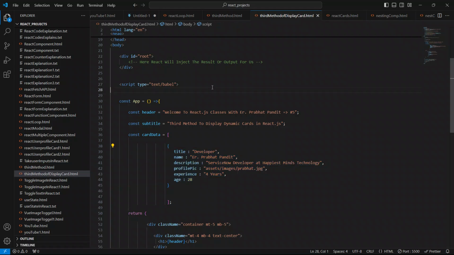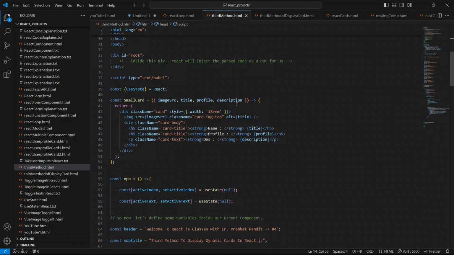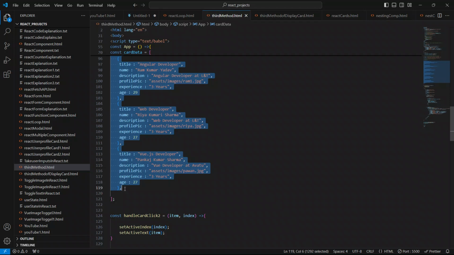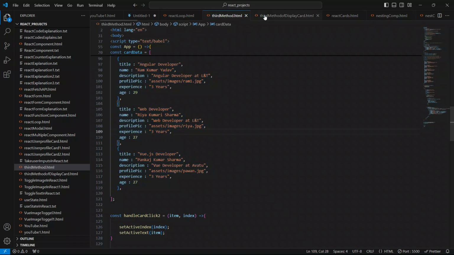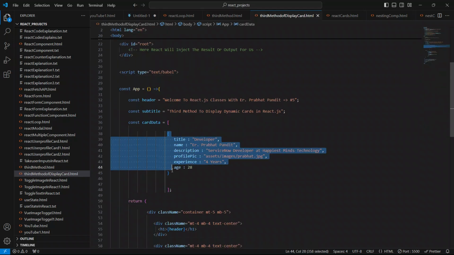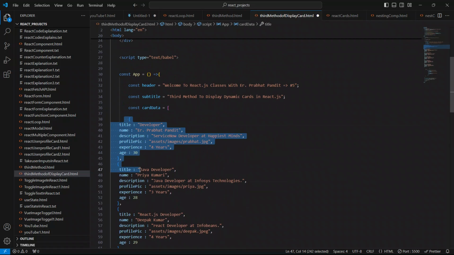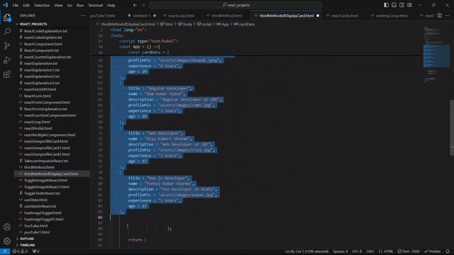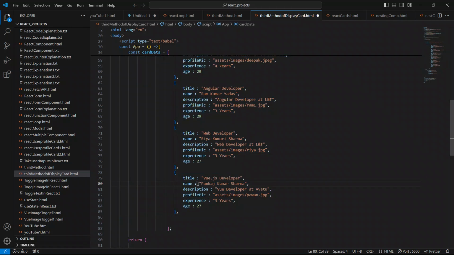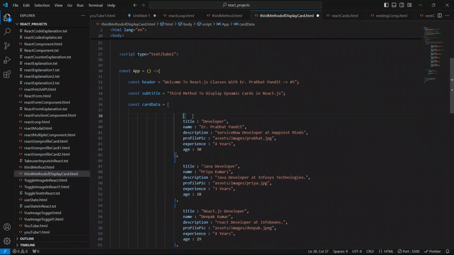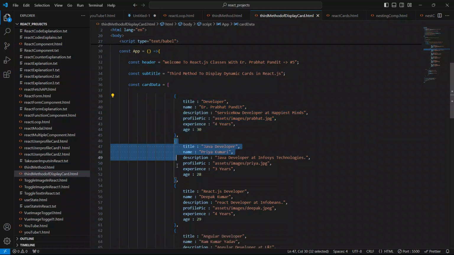So I'm going to the example now. This is the example. I'm going to copy these objects from here, then go to the code and paste it here. So this is it. Just wait a few seconds, let me arrange this. Now let me explain. This is the first object, you can say element also. This is the first element, and this is the second element.